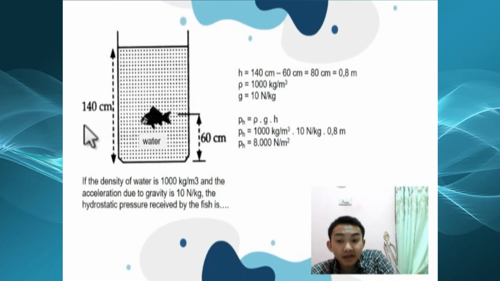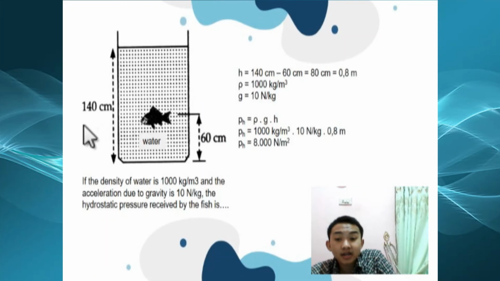With the formula of hydrostatic pressure, density of water or rho times acceleration gravity times height is 1000 kilogram per cubic meter times 10 newton per kilogram times 0.8 meter.